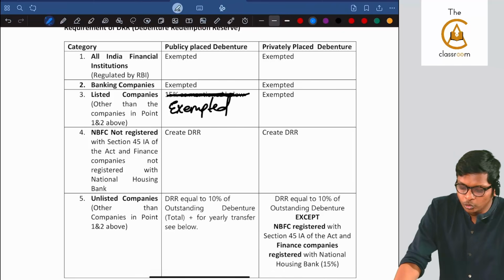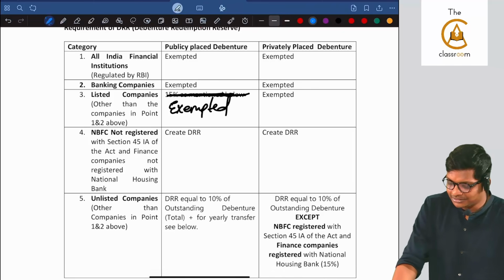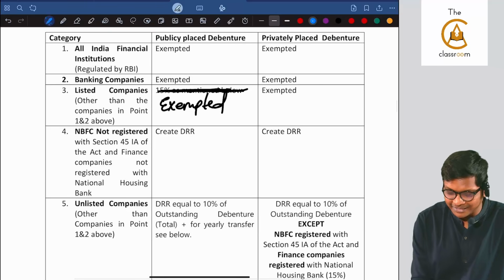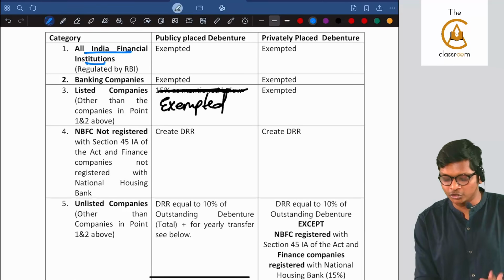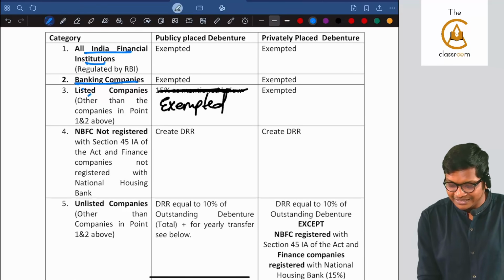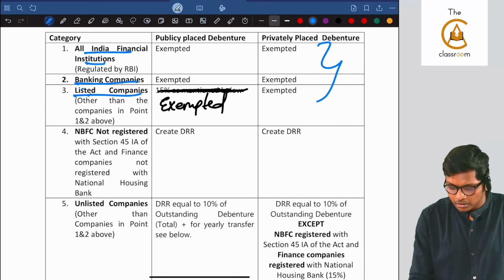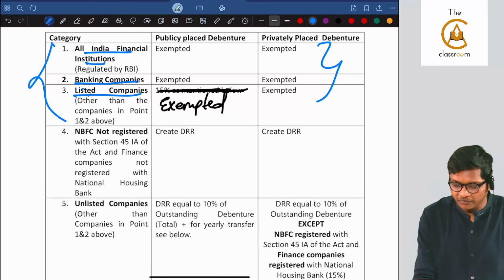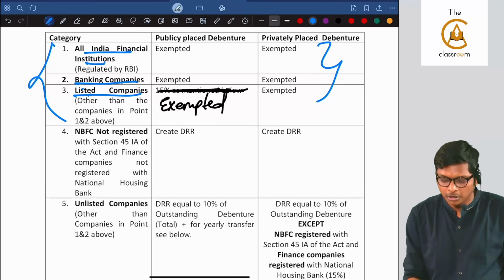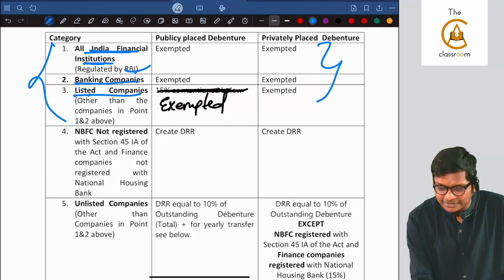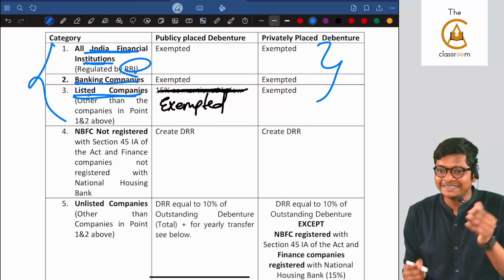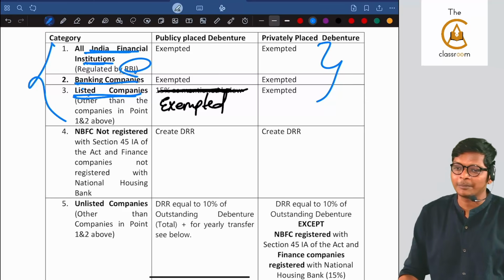You just have to see the percentages. What I will tell is, if you see terms like All India Financial Institution, banking company, listed company, in the terms, you see exempt. Why exempt? For a banking company, the bank will take care. All India Financial Institution, RBI is regulating. For a listed company, SEBI is saying, I am watching, Companies Act, you be silent.